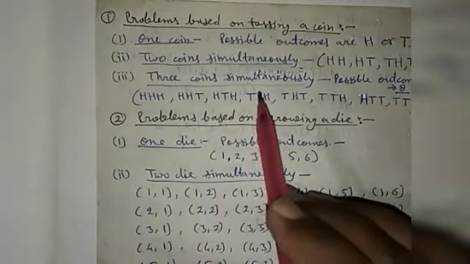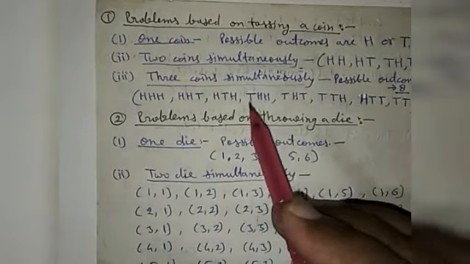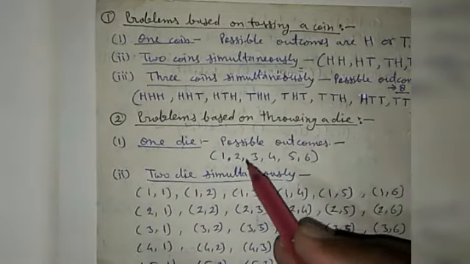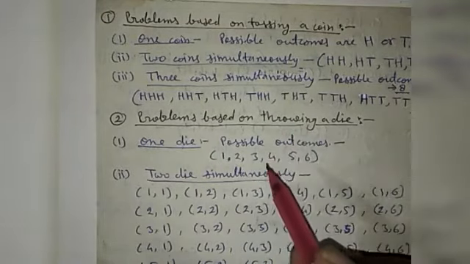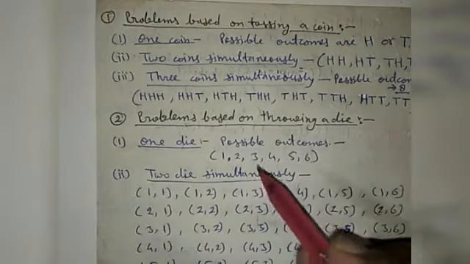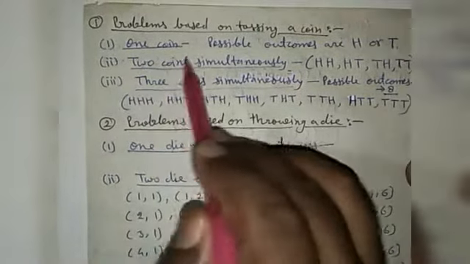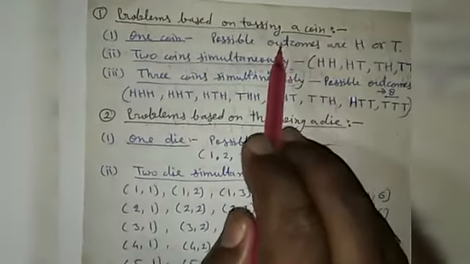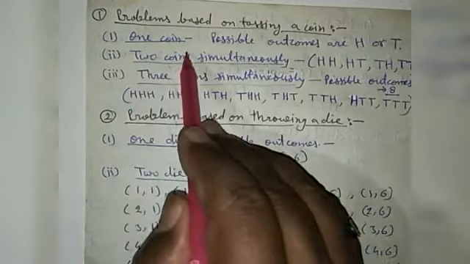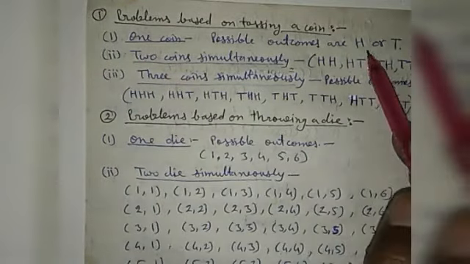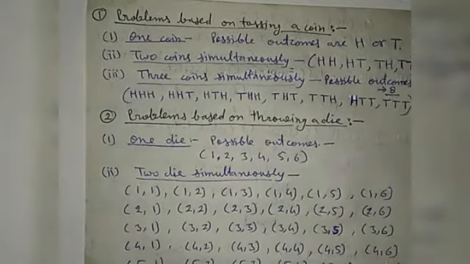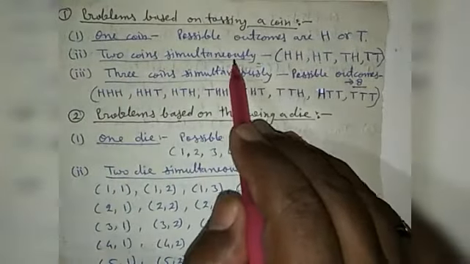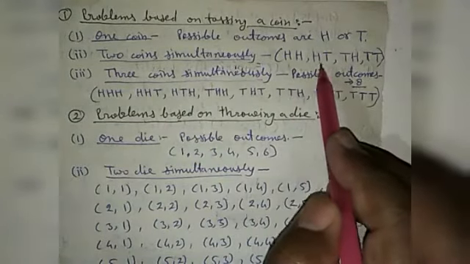There are different types of problems based on probability, and you have learned some of these problems in earlier classes, in standard 8th and standard 9th. So these types of problems are categorized in different groups. The first one is problems based on tossing a coin. If one coin is tossed, then the possible outcome will be only head or tail. So there are only two possible events. If two coins are tossed simultaneously, then there are 4 possible outcomes.